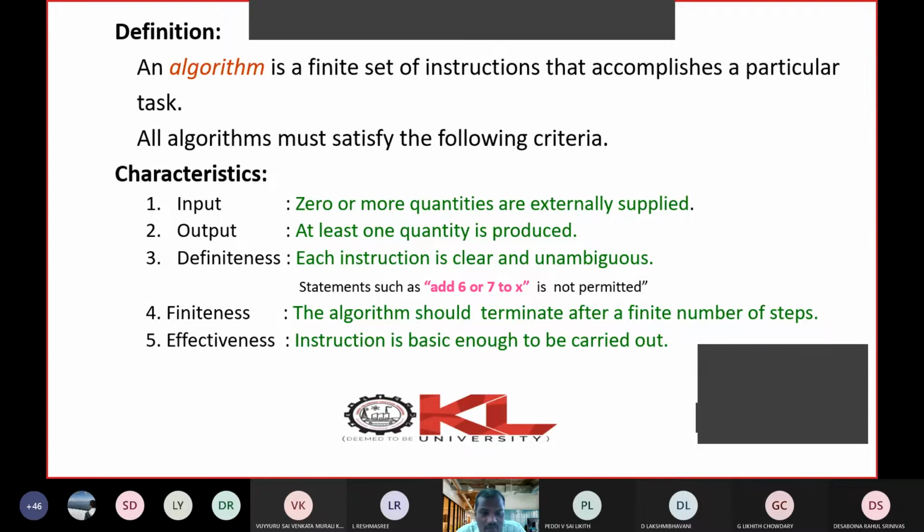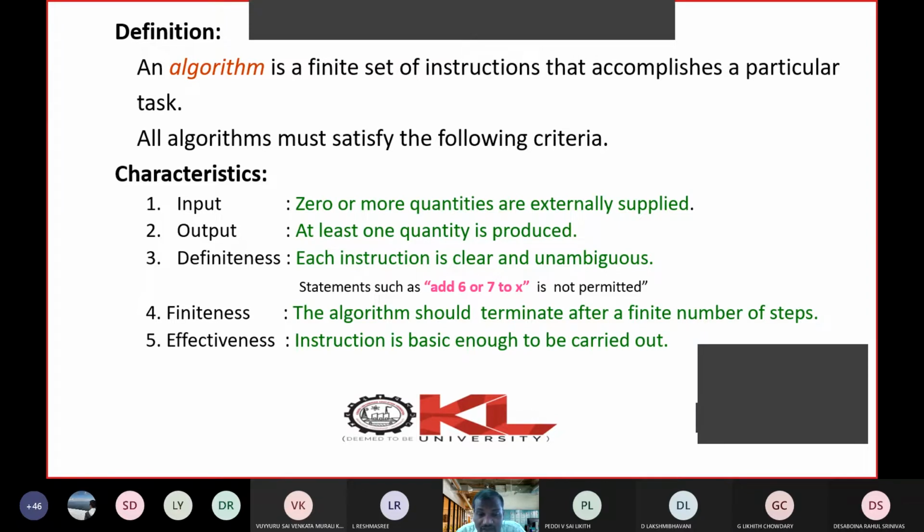The next characteristic is effectiveness. Effectiveness says that each and every instruction is so simple, so basic. You should write simple statements and not go for complex statements. Sometimes people write a statement with so many variables and so many arithmetic and logical operators. That is a very complex statement and it will take more time. One important thing is that with pencil and paper, you should be in a position to evaluate the output of every statement.